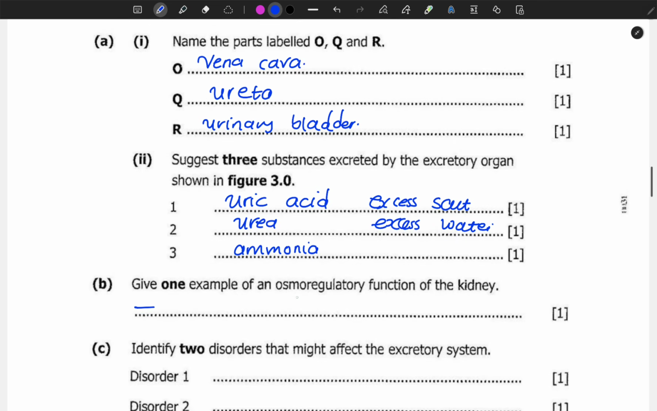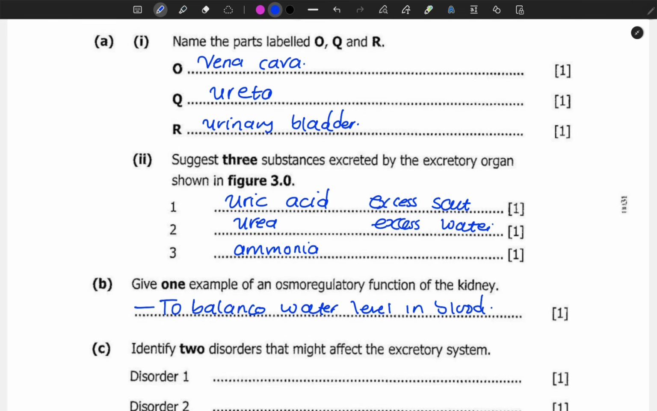So when we look at osmoregulation, it has to be the maintenance of ions and water. So we can say to balance the water level in blood.